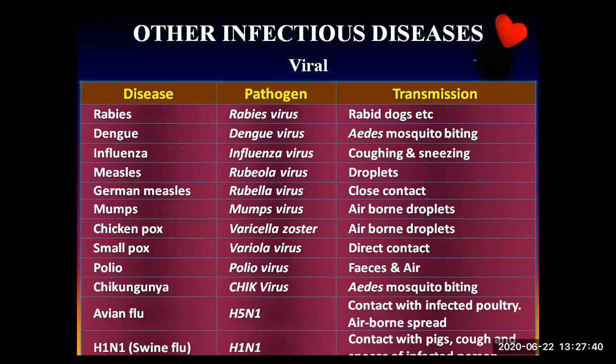Measles, rubella virus, droplets. German measles, rubella virus, close contact, the transmission method. Then mumps virus, airborne droplets we say. Chicken pox, varicella zoster, airborne droplet. Smallpox, variola virus, direct contact. Polio virus.